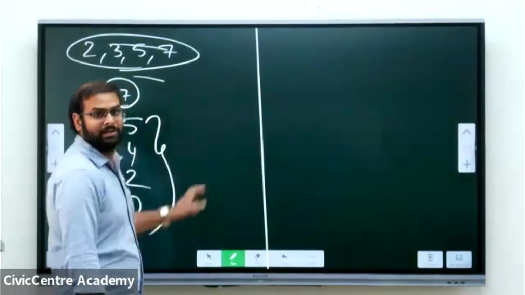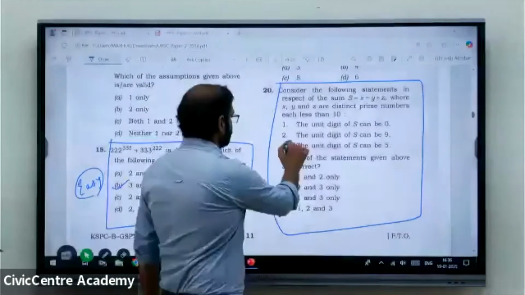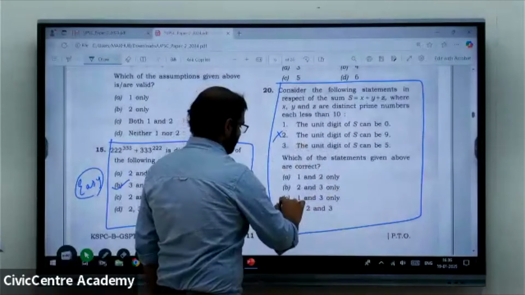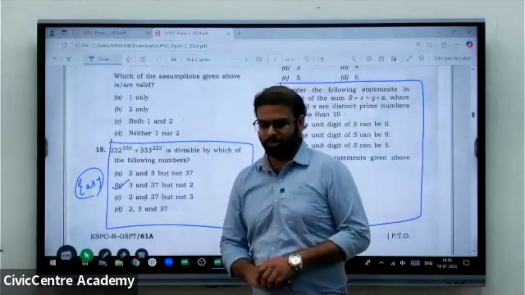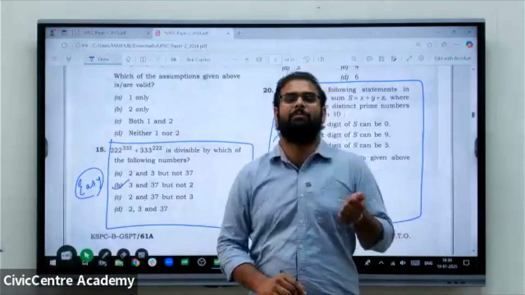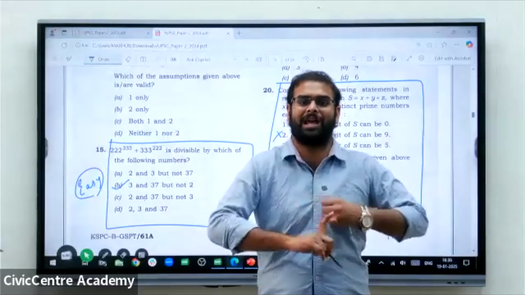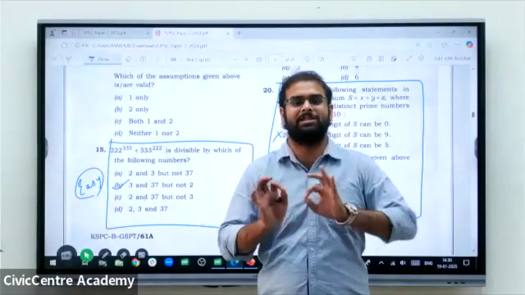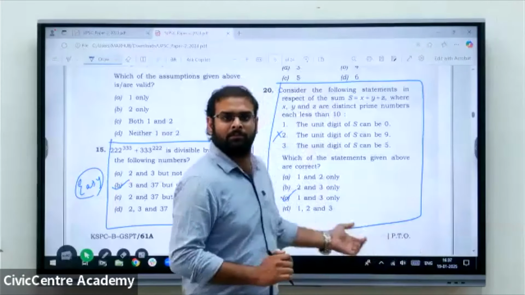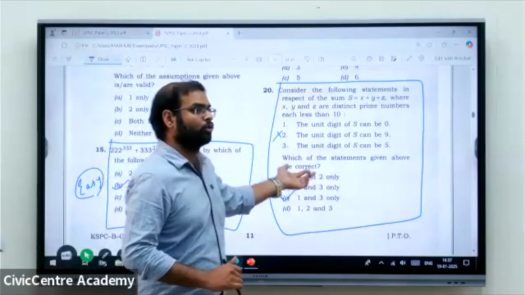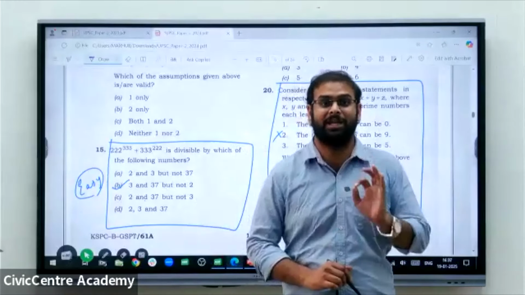So it ends with 5 and 0, but it cannot end with 9. So statement 2 is wrong, 1 and 3 are correct. So 1 and 3 only. We have used only the concept of prime numbers less than 10, and only added and subtracted. We have not done major calculations, only very simple calculation, within a few minutes. Here we get 2.5 and here 2.5, 5 marks. So there are very simple questions in every paper.